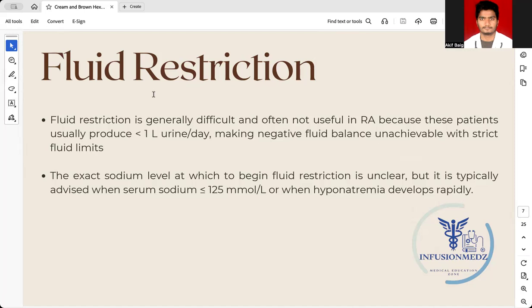The second important thing is fluid restriction. It is generally difficult and often not very useful in refractory ascites, because these patients usually produce less than 1 liter of urine per day, making negative fluid balance unachievable with strict fluid limits. The exact sodium level at which you should begin fluid restriction is unclear, but usually it is said that if any patient has a serum sodium of less than 125, then this patient should be on fluid restriction.